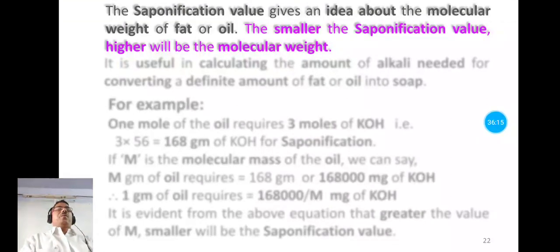Now this saponification value gives the idea about the molecular weight of fat or oil. Smaller the saponification value, higher will be the molecular weight.